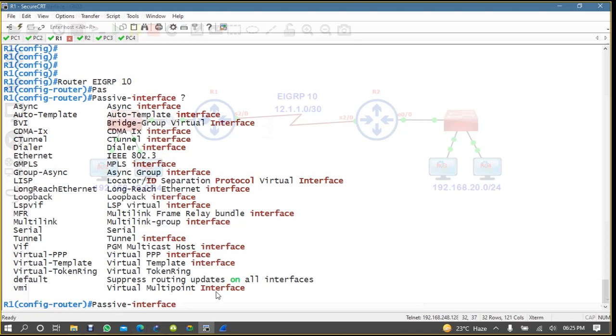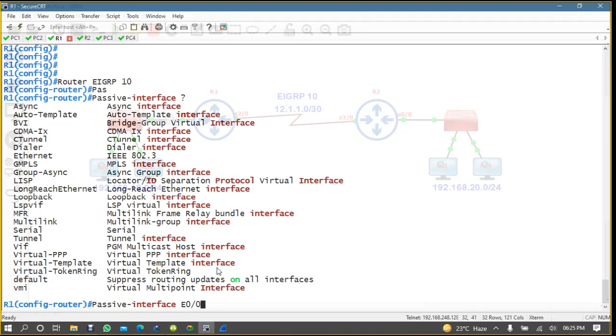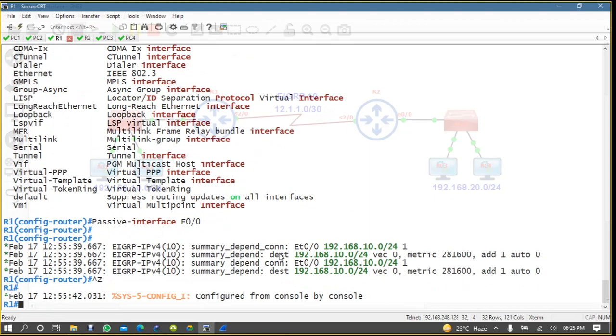Suppose I'm writing here passive-interface. Let me first enable this passive-interface Ethernet. Is it Ethernet 0 by 0 or what? Passive-interface Ethernet 0 by 0. Okay, so come here, passive-interface Ethernet 0 by 0. You can write this command. You can see here, destination. This is just an EIGRP update.